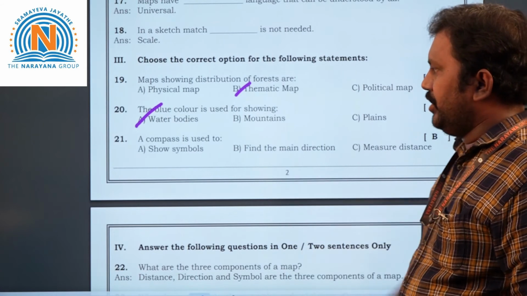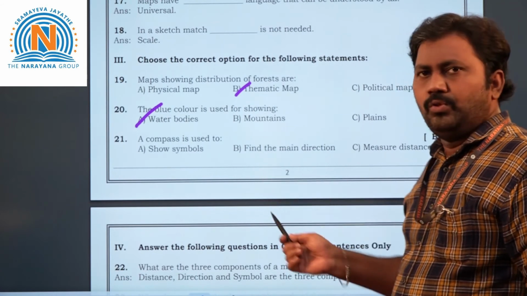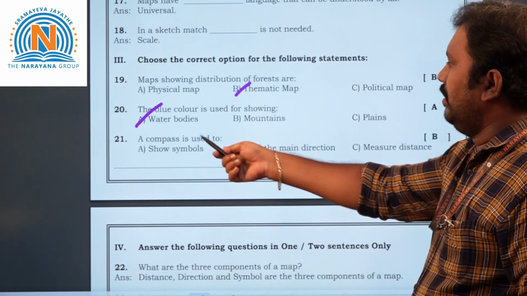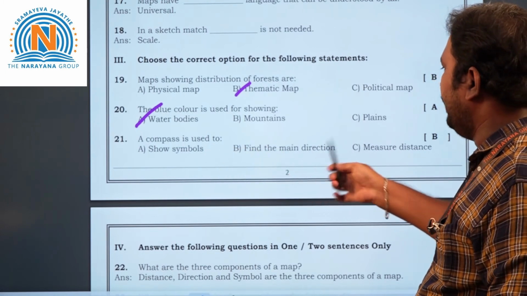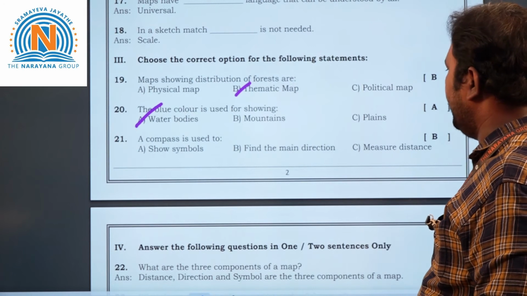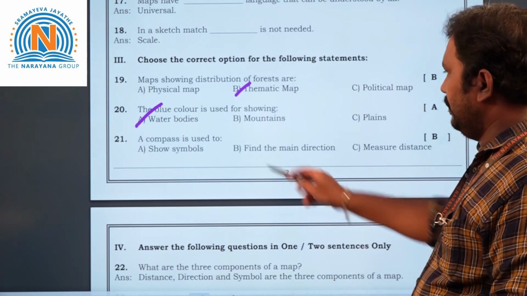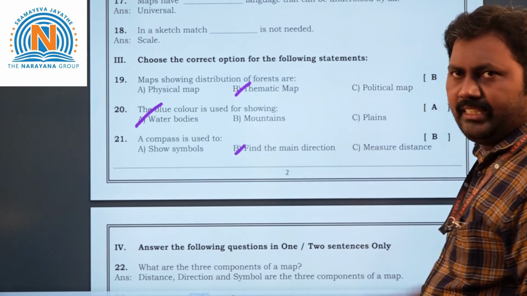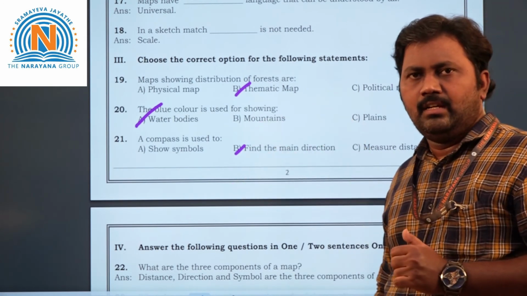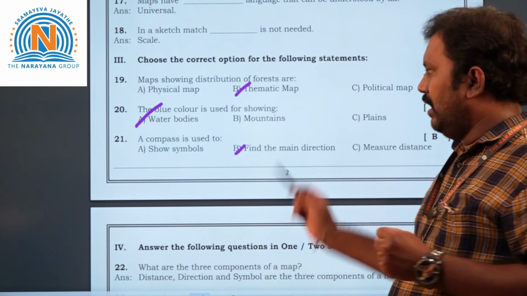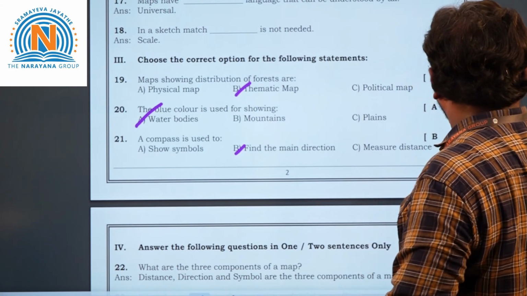Next, 21st question, children. A compass is used for what? Option A is show symbols, B is find the main directions, C is measure the distance. The answer is what, children? Yeah, B, that is find the main directions. Which directions? Like north, south, east, west. To find the directions, we use the compass.